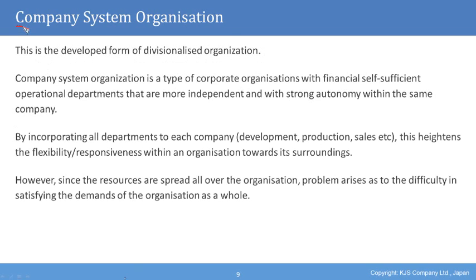Company system organization is the developed form of divisionalized organization. It's a type of corporate organization with financially self-sufficient operational departments that are more independent and with strong autonomy within the same company. By incorporating all departments into each company, this heightens the flexibility and responsiveness within an organization towards its surroundings. However, since the resources are spread all over the organization, problems arise as to the difficulty in satisfying the demands of the organization as a whole.